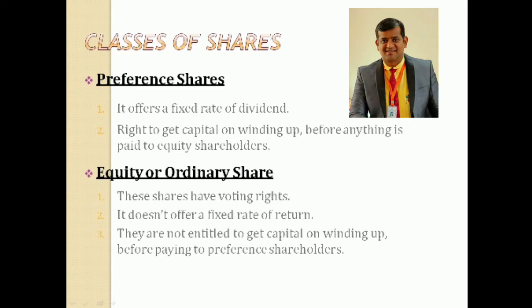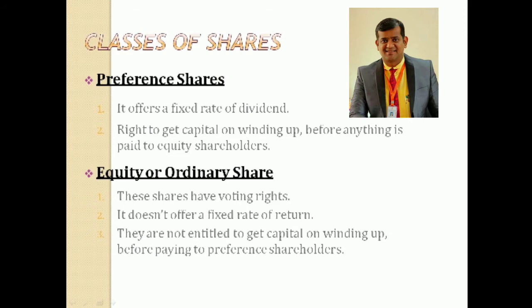So this means that when the company goes into liquidation, that is nothing but closing down, after discharging debts due to outsiders, the surplus assets must first be used for returning the share capital contributed by the preference shareholders.